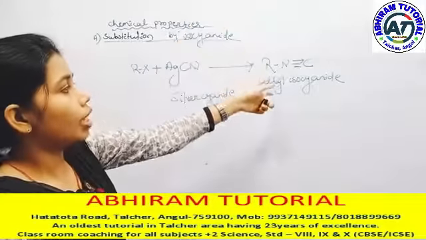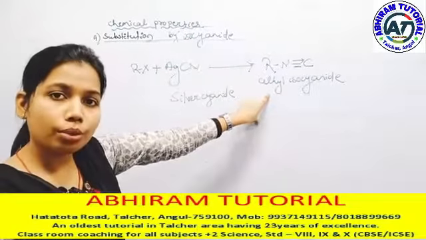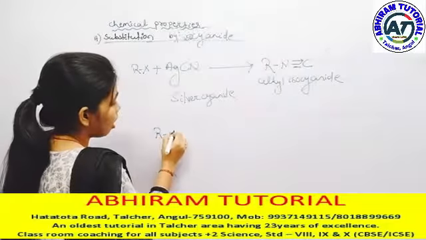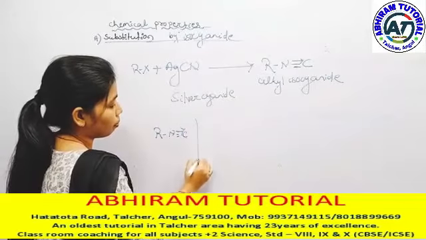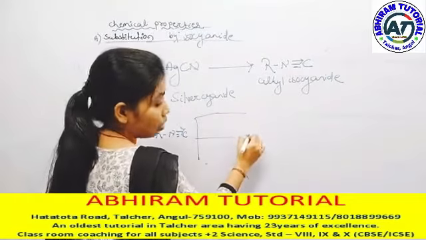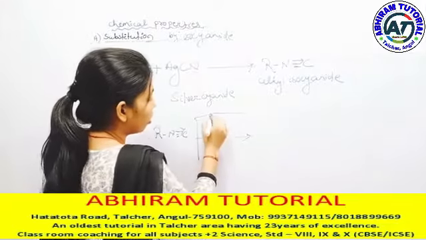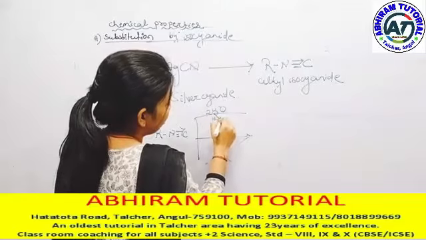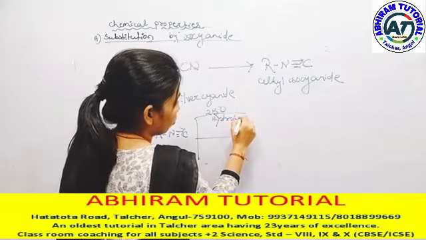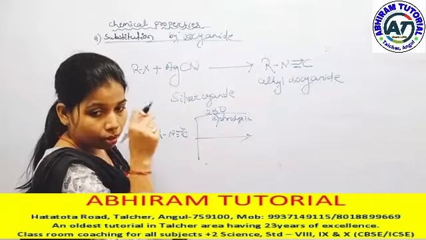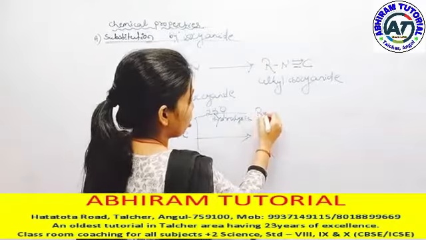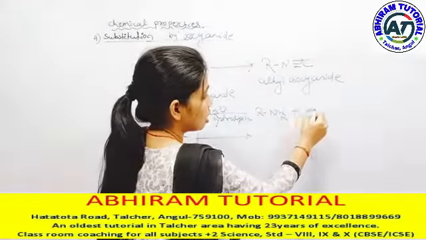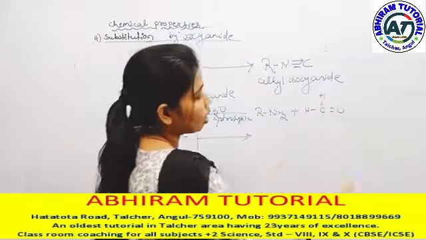Like cyanide, isocyanide also reacts with various reagents and gives various products, like RNC. When it reacts with 2H2O, in cyanide it gives us acetic acid, but here it gives us primary amine plus HCHO, an aldehyde.